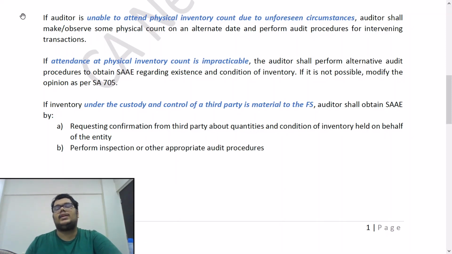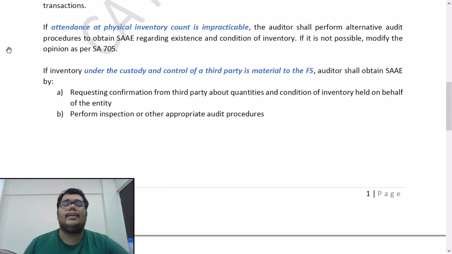He shall ask the management, you show me all the inventory on, let's say, 10th of April. It's possible for me to come on that day. So he can do it on 10th of April, let's say, and then he should perform audit procedures for the intervening transactions. Basically, reconcile 31st March with 10th of April by seeing what transactions have happened in the intervening period.